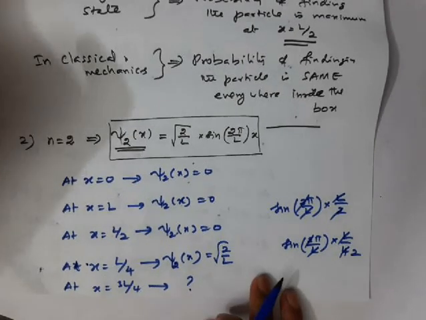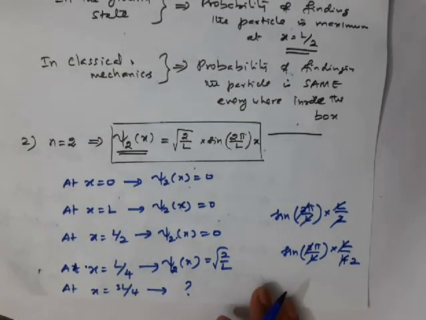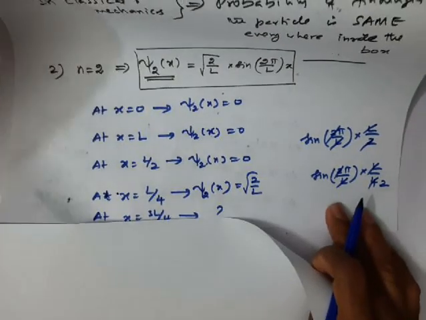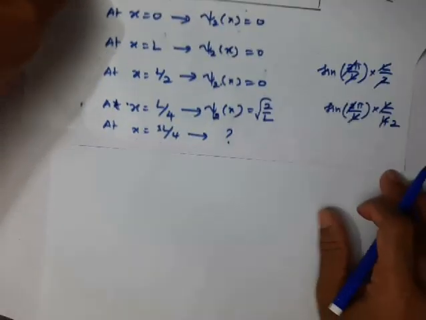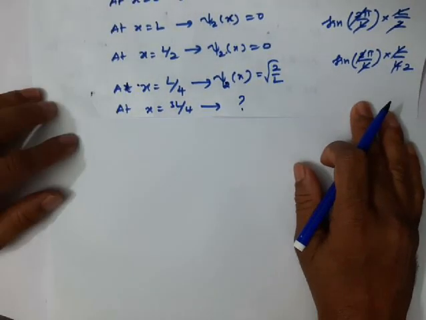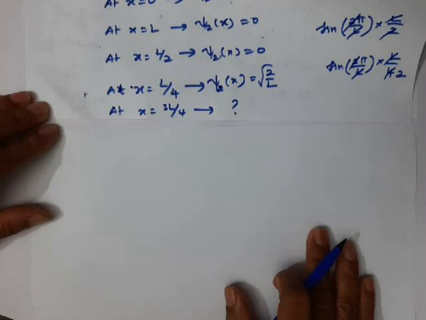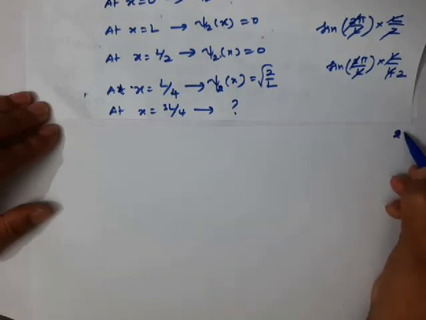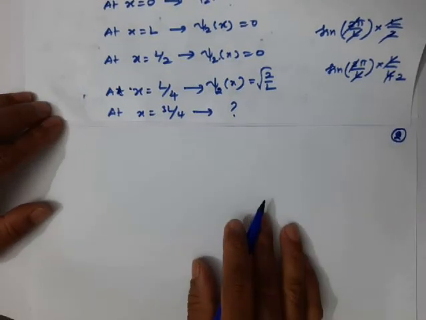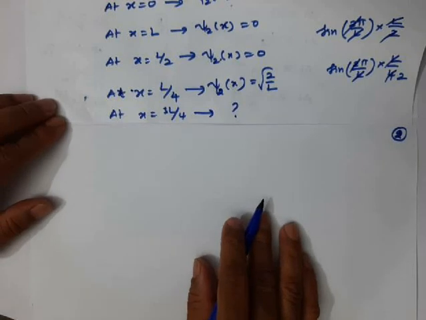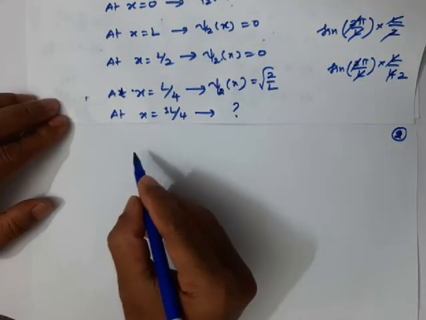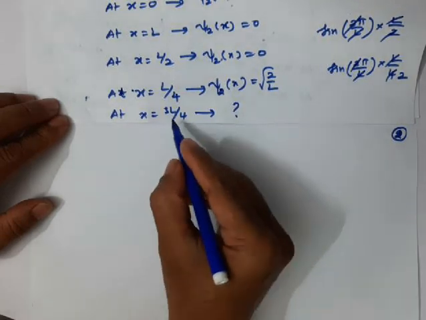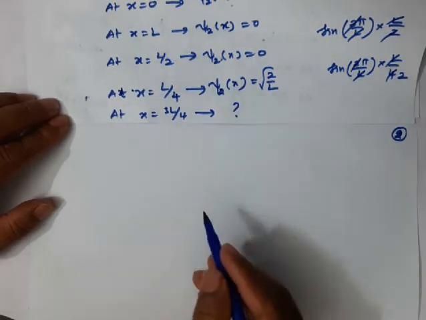Now what will happen to the value at x equal to 3L by 4? Let me do it here, on the second sheet. At x equal to 3L by 4, what's the value of the wave function?